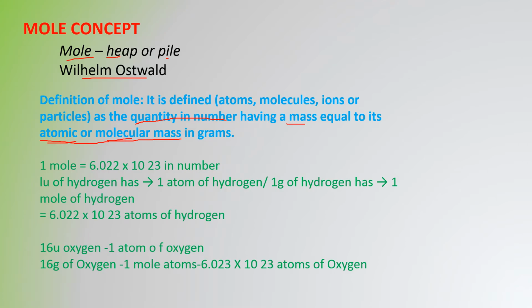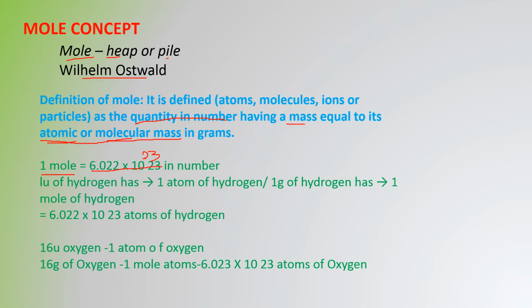Now, what is 1 mole? 1 mole is always equal to this much in number, that is 6.022 into 10 to the power 23. This is a fact, this is a rule. 1 mole is always equal to this number of particles, this number of atoms.